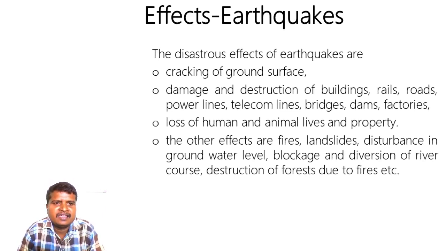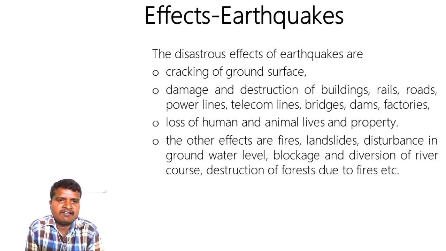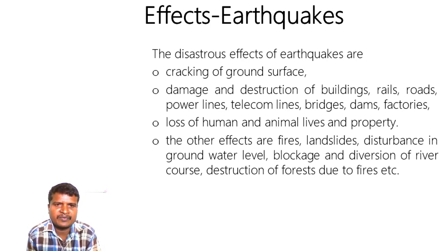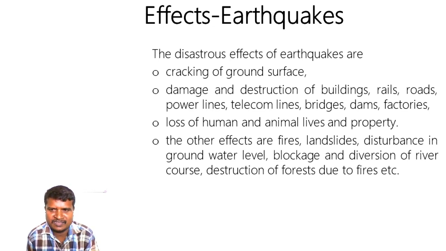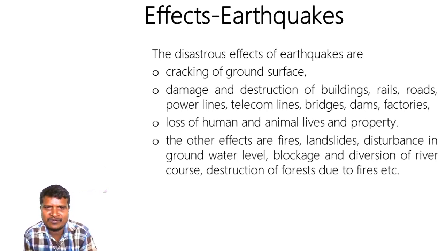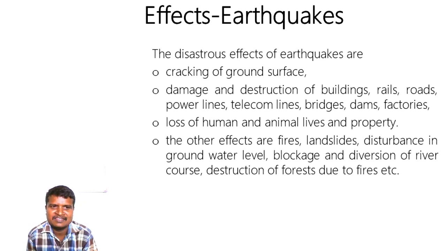Now let's understand the distribution of earthquakes. How are these earthquakes distributed in our country, and which are the major areas experiencing earthquakes? Based on earthquake effects, our country is divided into three major earthquake zones. I am repeating again, three major earthquake zones: the Himalayan zone, the Indo-Gangetic zone, and the peninsular zone. It is similar to India's physiographic divisions. We have the northern mountains, and here it is a similar name, the Himalayan zone.